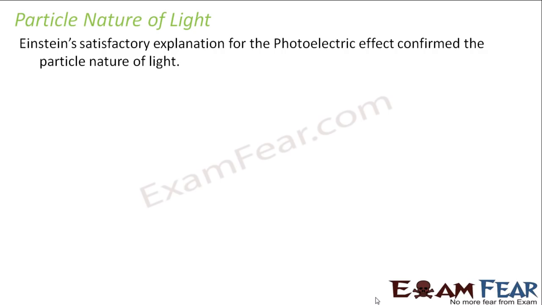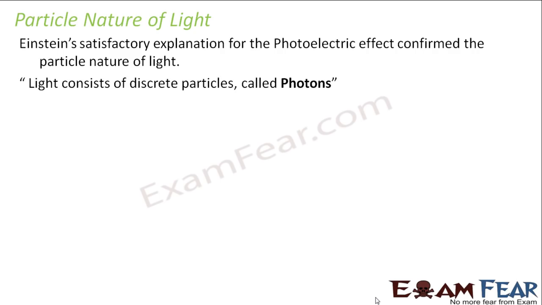But now, after the phenomenon of photoelectric effect, it was seen that there are certain things which wave nature cannot explain. So particle nature had to play a role. So what was the final conclusion? The conclusion regarding particle nature of light was, light consists of discrete particles called photons. So whenever light falls on any object, it is basically the photon which will interact with the electron present in that object.